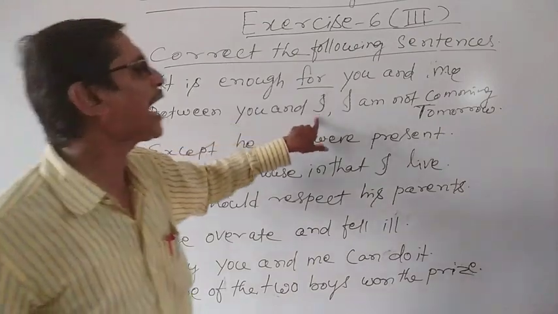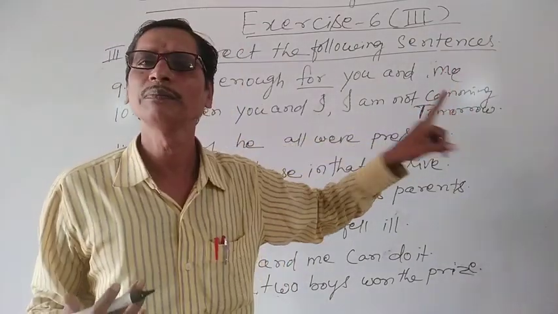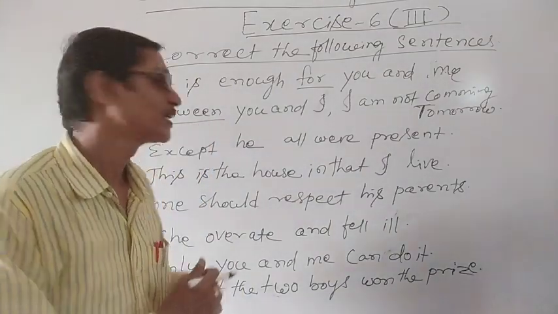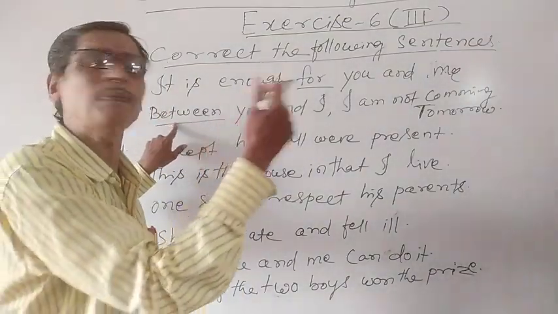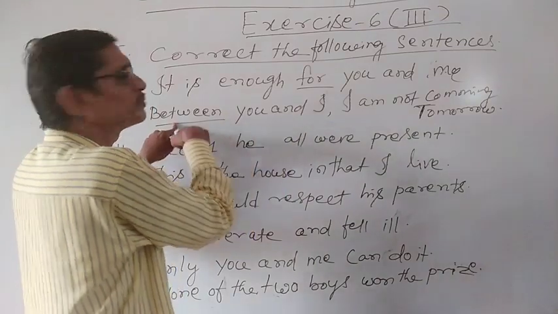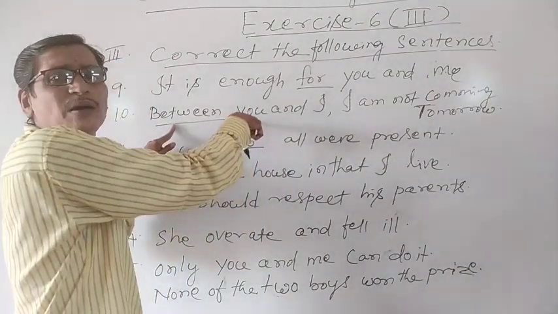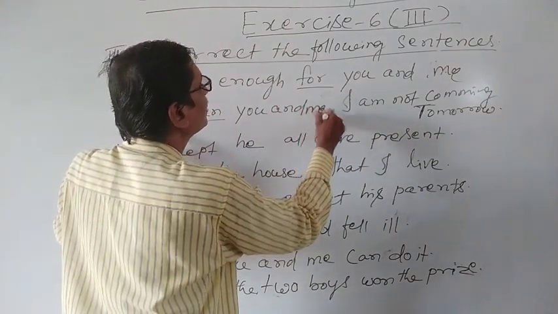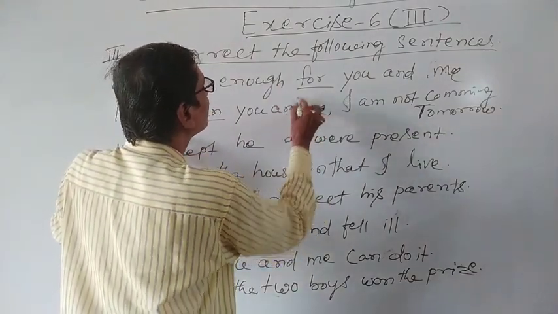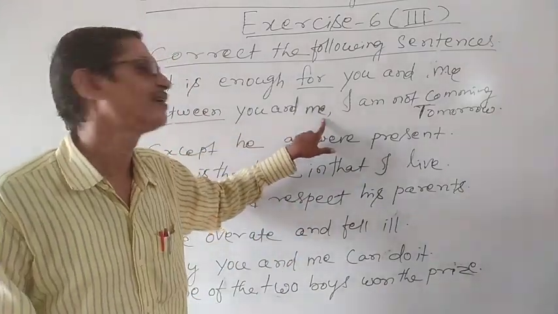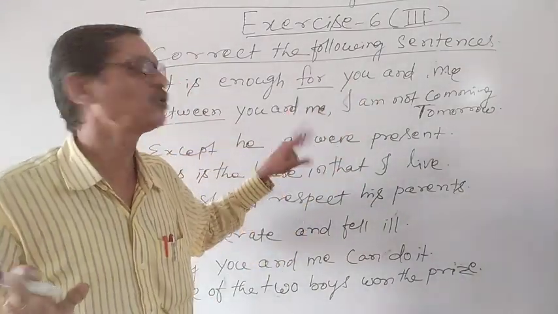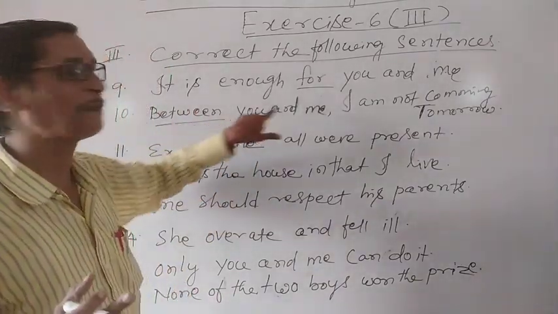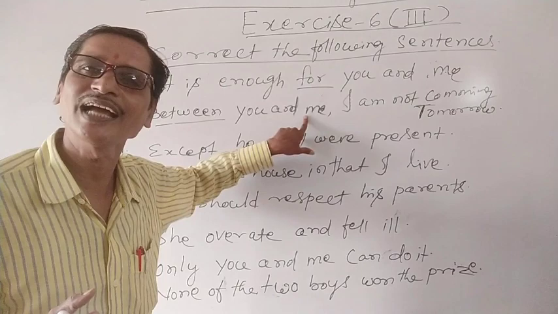Between you and I, I am not coming tomorrow. Here you see, between is a preposition. You and I are the object of this preposition. You is already in objective case, but here I is in subjective case. We can write you and me. Between you and me, I am not coming tomorrow. Clear? This is the rule, because the object of a preposition is always in objective case.